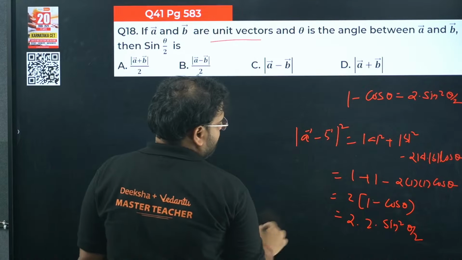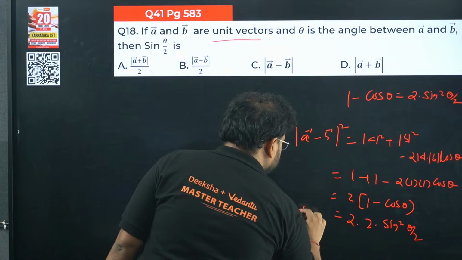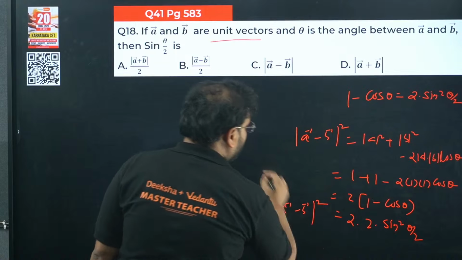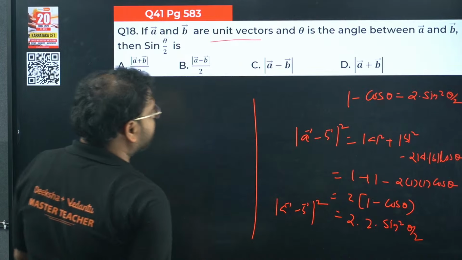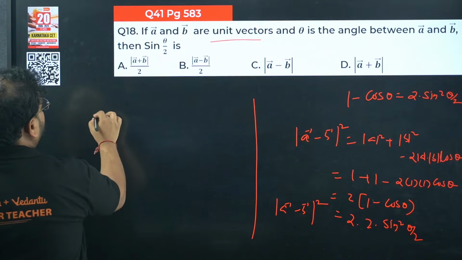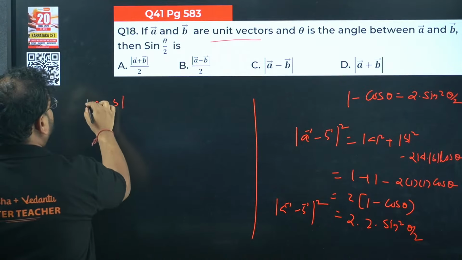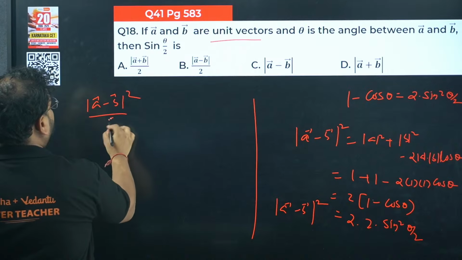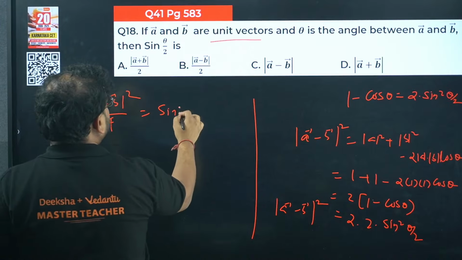Now I have A minus B modulus square over here. Let's bring the constant 4 on this side. So I'll get A minus B modulus square upon 4 equals sine square theta by 2.